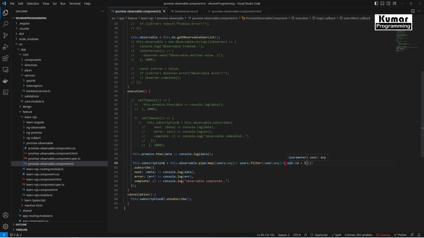Okay, so basically here we have to use the return, which should return the users. Okay, because we are filtering it, right? So now this should be working, and once it's filtered, after that we are subscribing the value. Okay, so now let me see once again in our application.